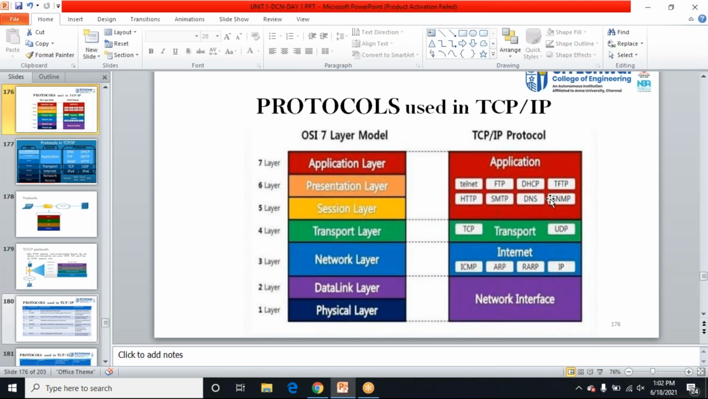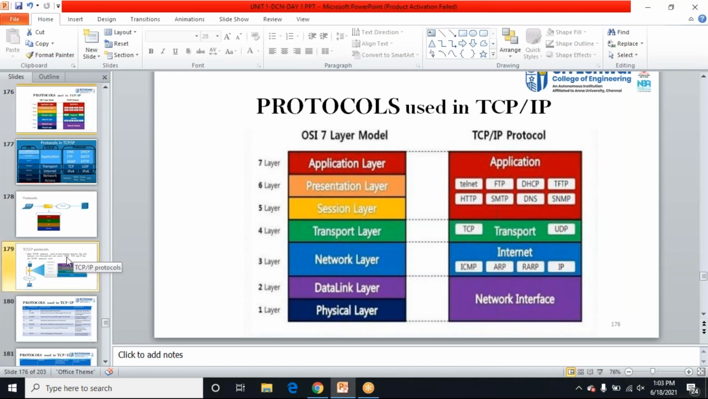Very good, Nitin. Yes, trivial file transfer protocol is the full form for TFTP. For large or big files, we use TFTP. Then HTTP, hypertext transfer protocol. SMTP, simple mail transfer protocol. DNS, domain name service. And these are some of the protocols: ICMP, ARP, address resolution protocol, and internet protocol, network interfaces. These are some of the protocols used.